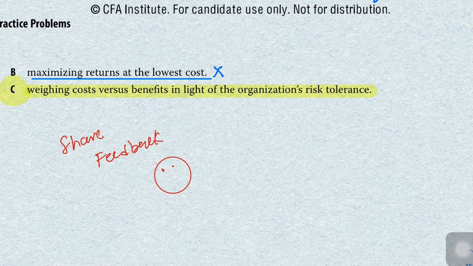Okay, I'm not able to do it properly. Okay, this is my drawing, and